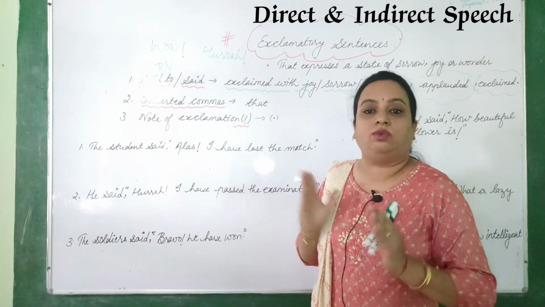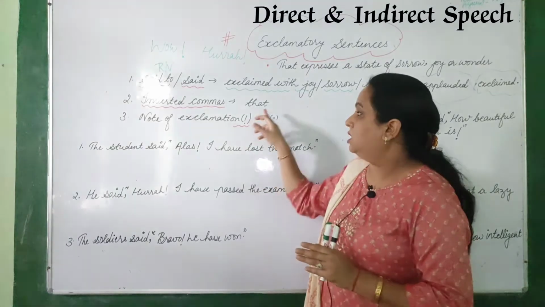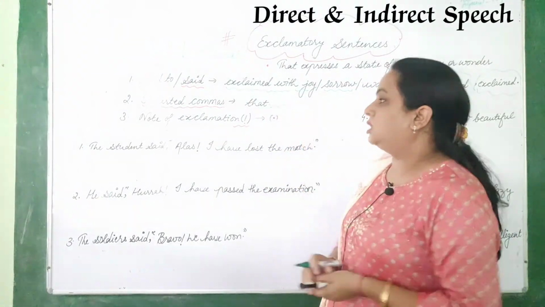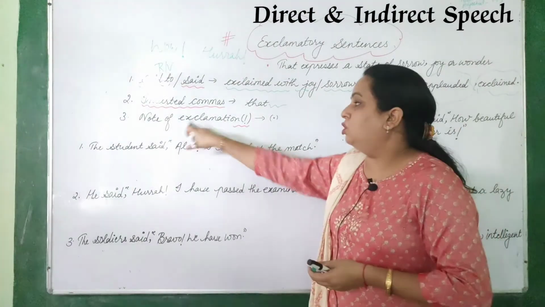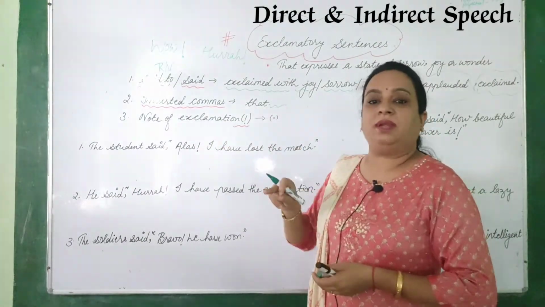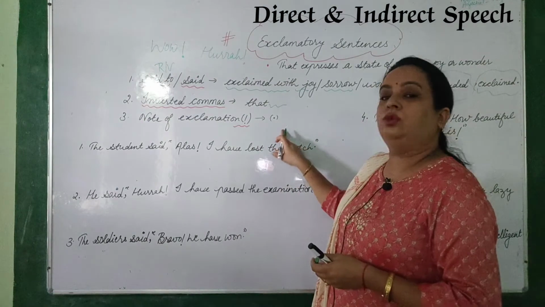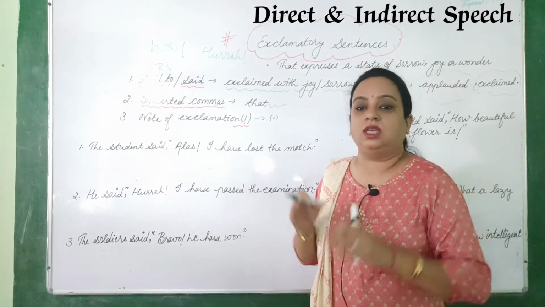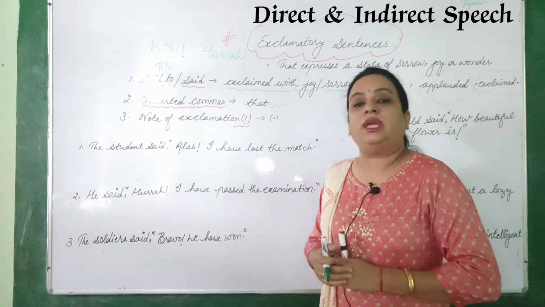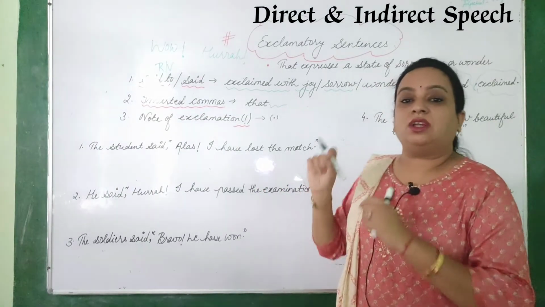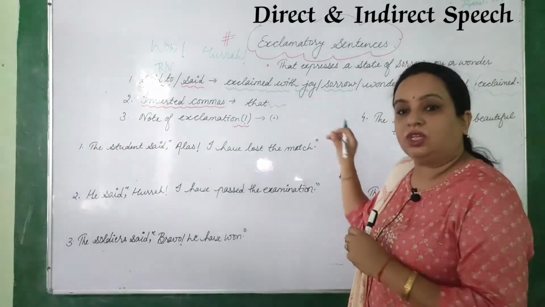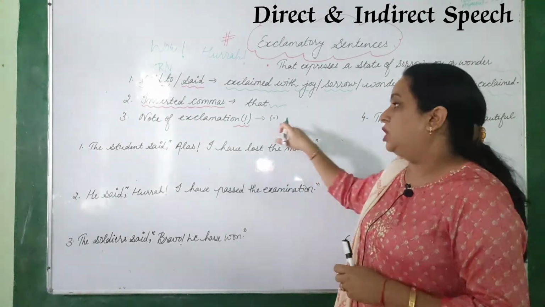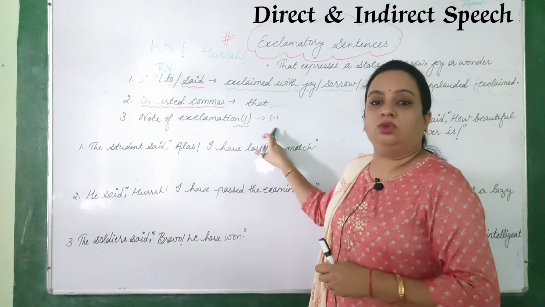What is the connector word here instead of commas? That is "that." Okay, so this is the second important thing which you have to see. Now this note of exclamation, the exclamatory sign, changes into a full stop. As you have noted, when we changed interrogative sentences into indirect speech, we did not apply a question mark there also. It is a full stop everywhere, right? So here also it will be changed into a full stop.